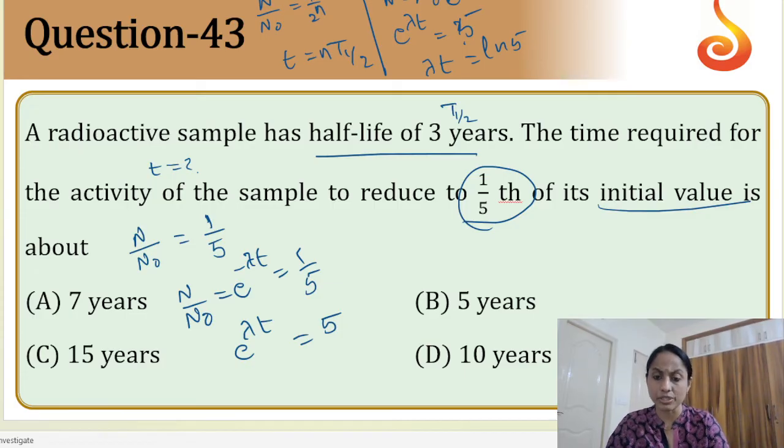When you substitute here, T half, we can find out. After solving all these things, you should be knowing the value of ln 5. That is why this becomes a tough question. For option A, you will get the correct answer, because only if you know log 5 to the base e can you solve this problem.